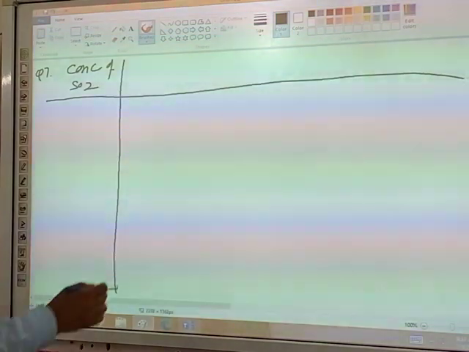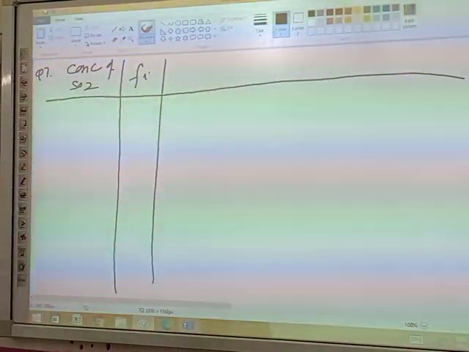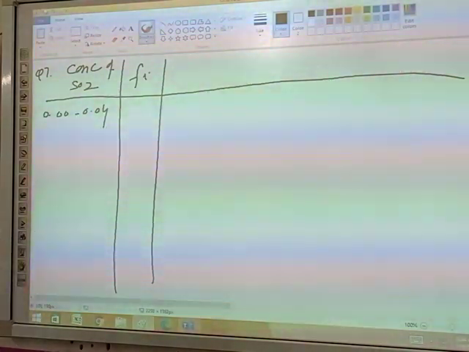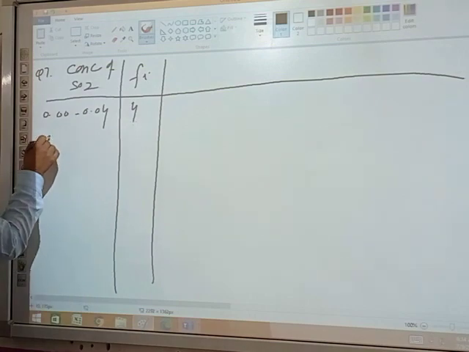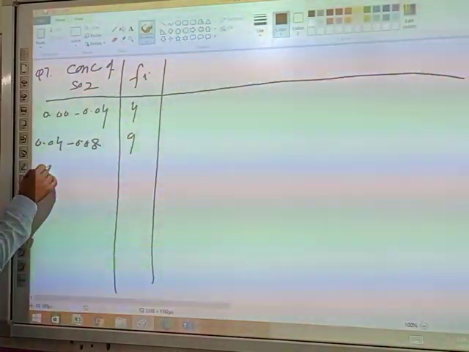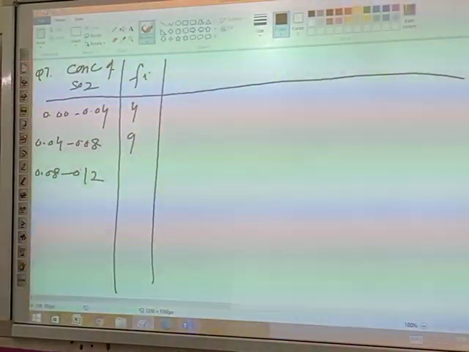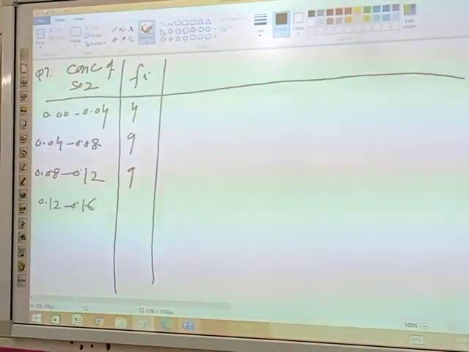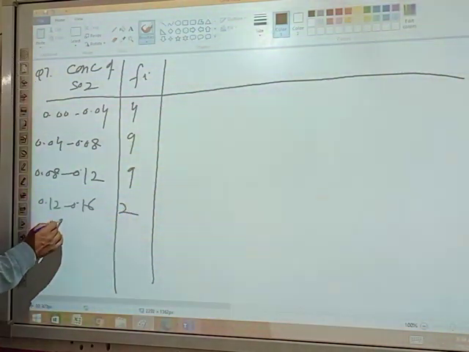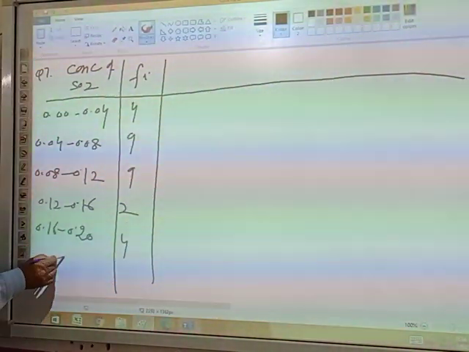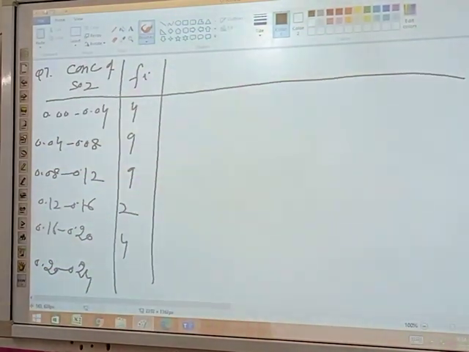This is your frequency. 0.00 to 0.04, frequency is 4. 0.04 to 0.08, frequency is 9. 0.08 to 0.12, frequency is 9. 0.12 to 0.16, frequency is 2. 0.16 to 0.20, frequency is 4. 0.20 to 0.24, frequency is 2.